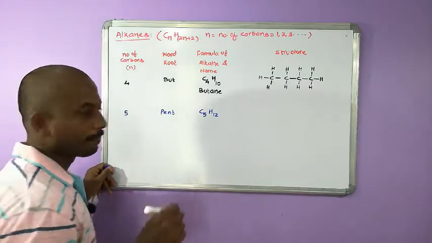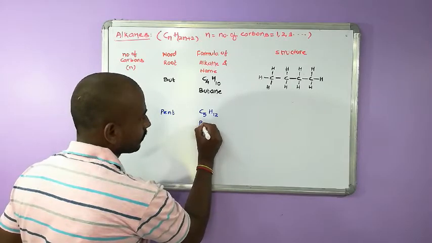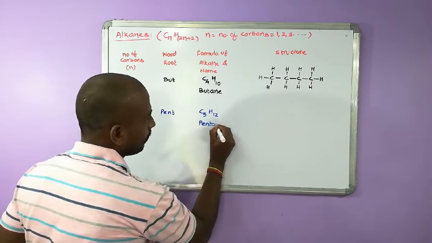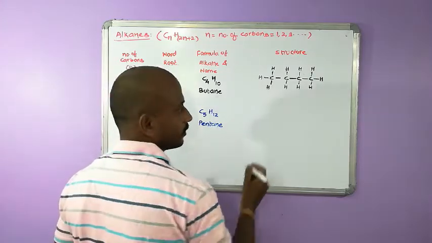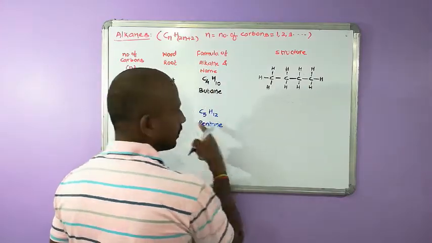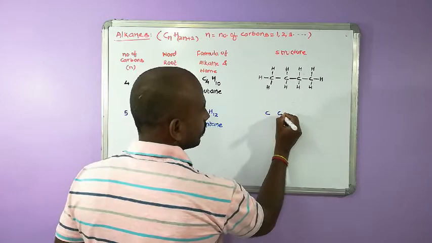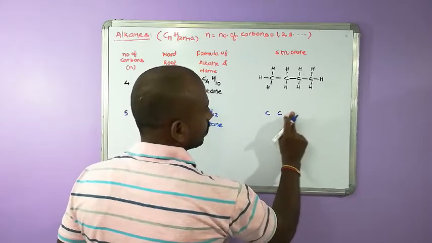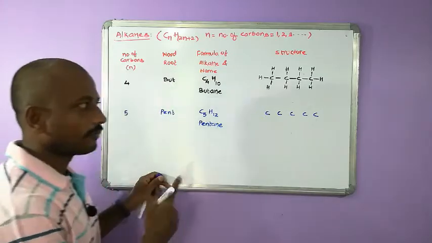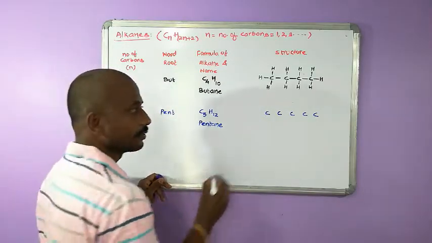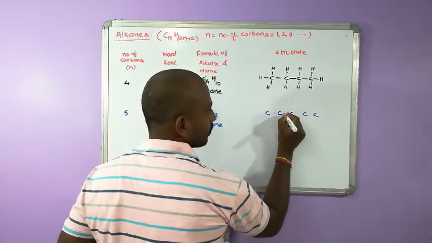Pent plus ane, pentane. Then how to write the structure? Again, there are 5 carbons. Draw them in a straight line like this. So put a single bond between each carbon.